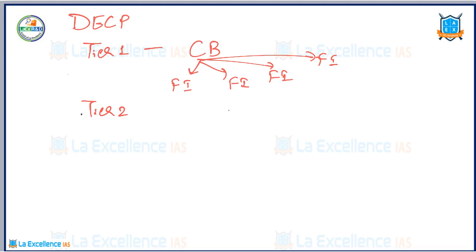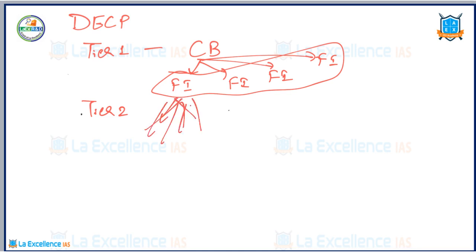So once the central bank gets control over all these financial intermediaries, in tier 2, these financial intermediaries will go to the citizens' interface. Every financial intermediary will go for the citizens' interface. So this is how DCEP will be developed. Since the central bank has control over all the financial authorities, there will be a primacy of the monetary authority to control the currency's movement.